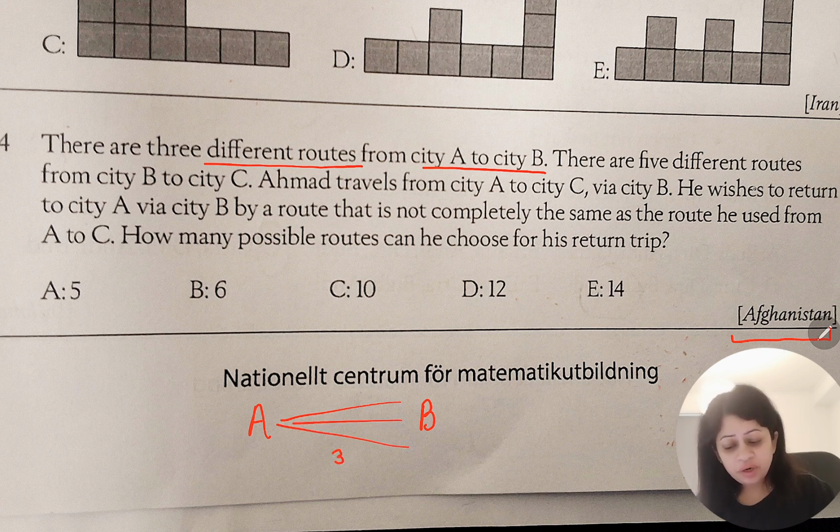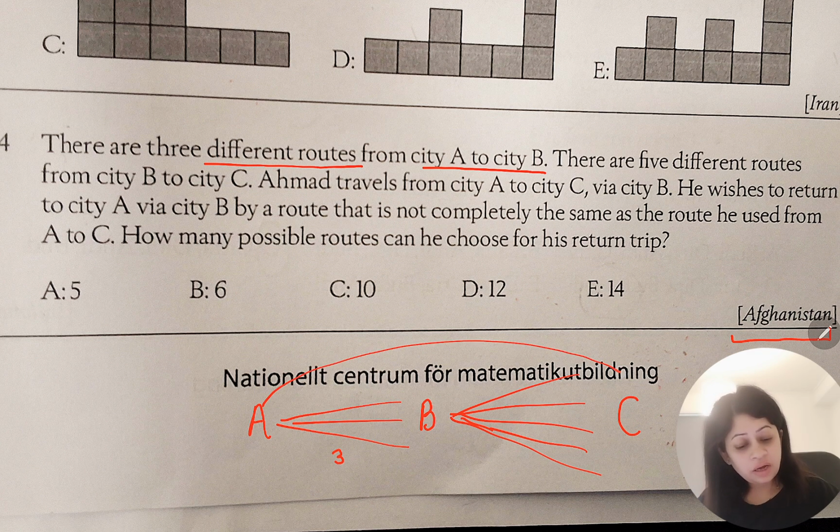There are five different routes from B to C. One, two, three, four, five. Right? Five different routes from B to C. Ahmed travels from city A to C. Ahmed is traveling A to C via city B. So he is going from any of these routes. Okay? Like from A to B he will take either one, and then he has five options,